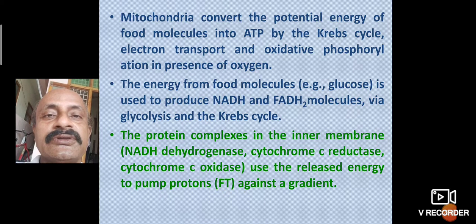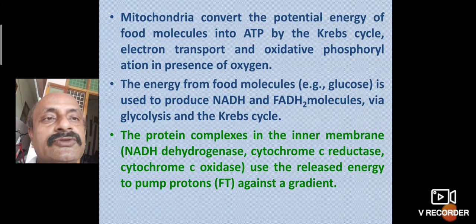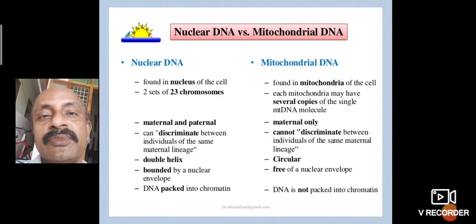It is important in aerobic respiration. The NADH and FADH2 molecules are formed after complete oxidation of glucose. NADH means nicotinamide adenine dinucleotide, and FADH2 flavin adenine dinucleotide. This is also a major function.